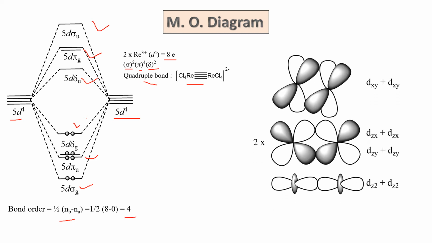Here there is an enlarged picture of how the bonding takes place. So dz square and dz square combine to form the sigma. I am not showing the sigma star here, only sigma. The sigma orbital will look like this. Then the pi orbital is formed by the dzx and dyz, and the delta bond is formed by the dxy orbitals.